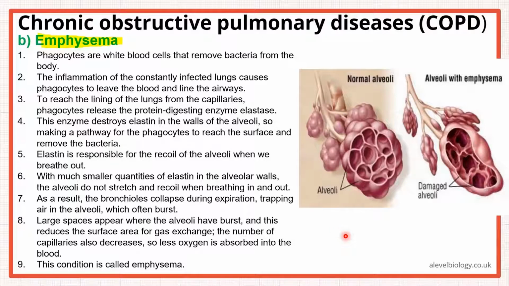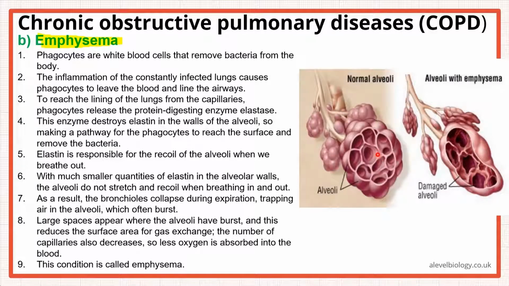Coming to emphysema. Emphysema is again caused by tar, but let's see what is happening in this case. Just remember it like this. If there's an infection, phagocytes would try to come in and remove the pathogen. In this case, the pathogen is present here in the alveoli.